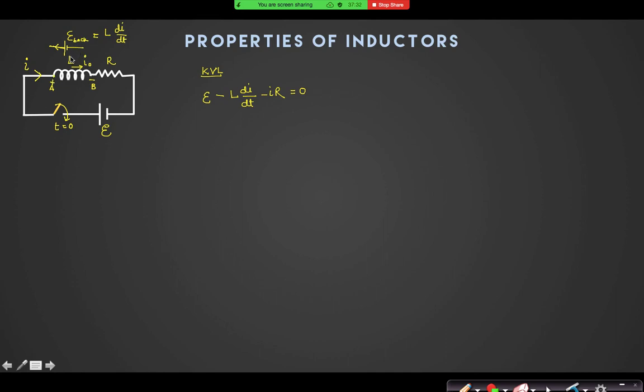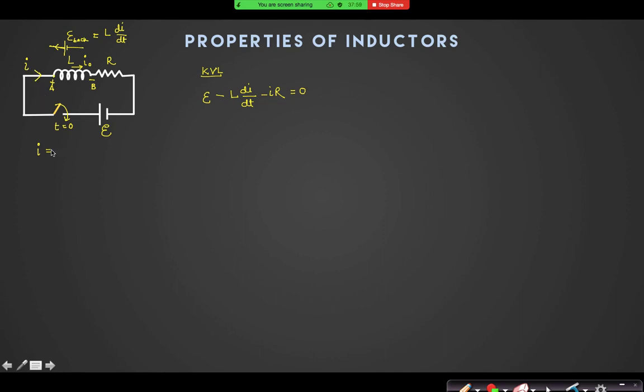Look, that circuit has an inductor, a resistor and an EMF. Just like a capacitor, you think an inductor is there. I will assume the initial current in the inductor is I0. At t equal to 0, I have switched on that circuit. That means I have closed that switch. Now after time t, suppose the current in the circuit is I.